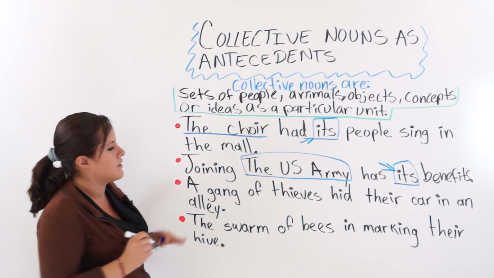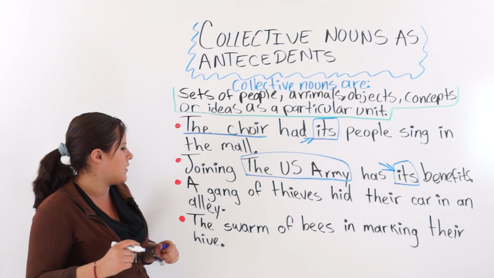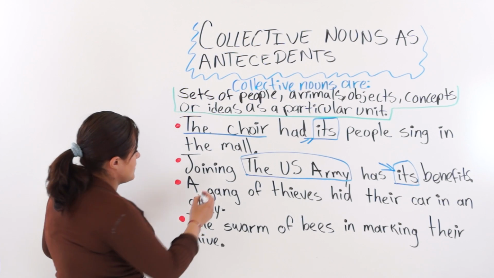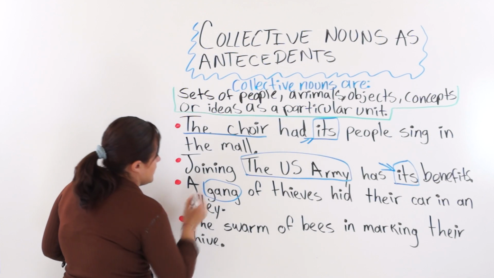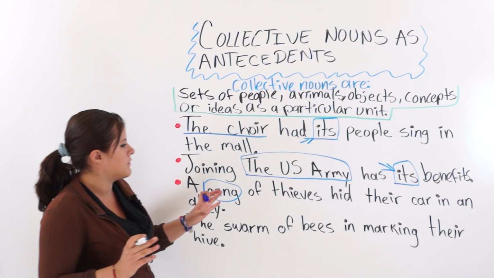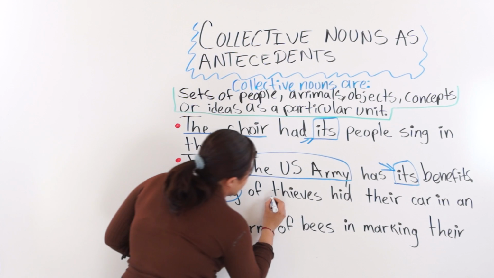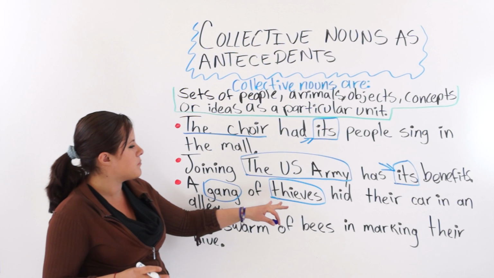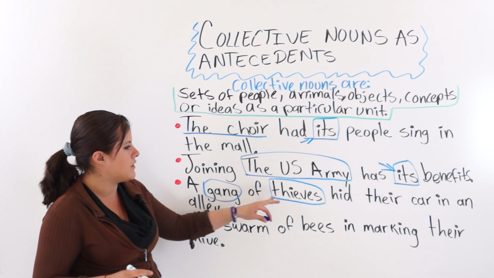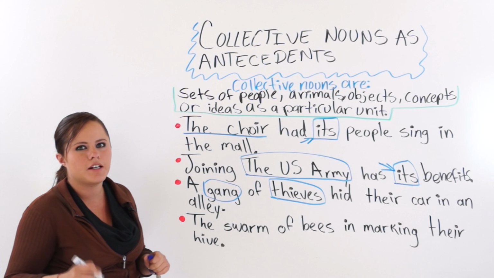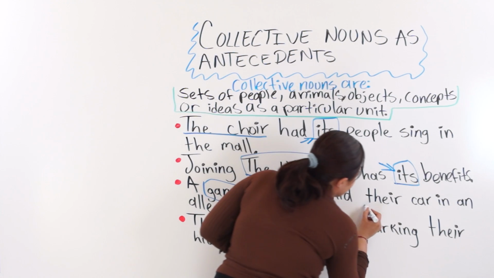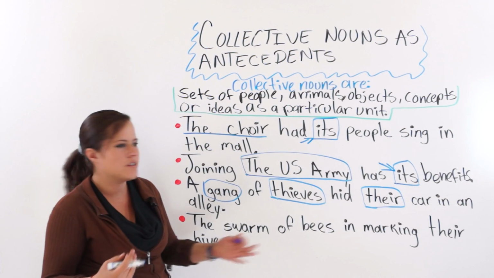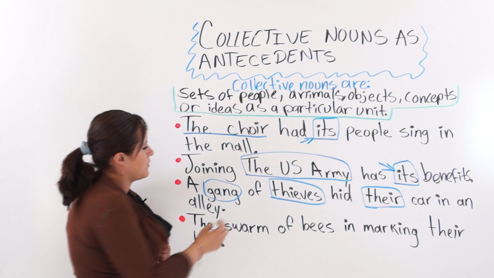The next one says, a gang of thieves hid their car in an alley. A gang of thieves. In this case, a gang would be the collective noun. But we are breaking up the elements of thieves, so it is plural. And that is why we are using this plural pronoun, because we broke this up.